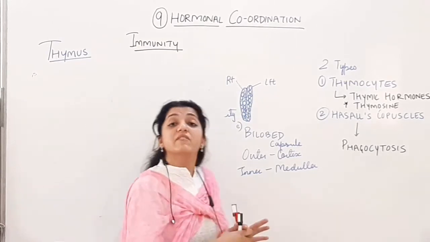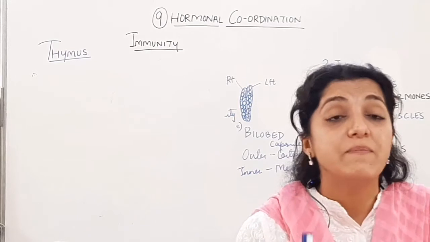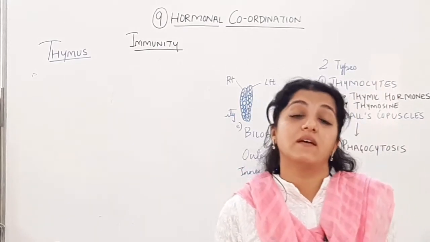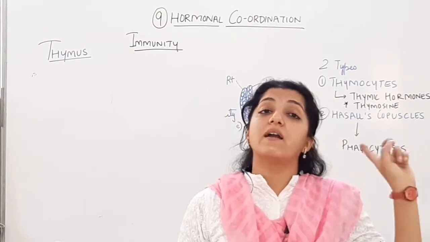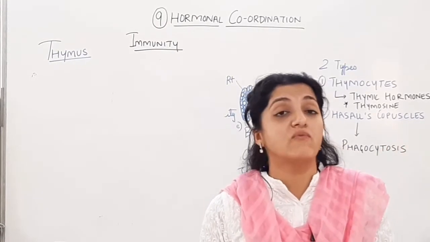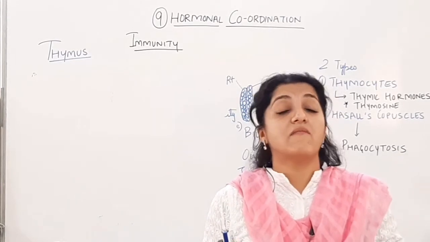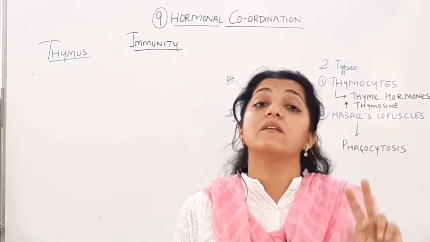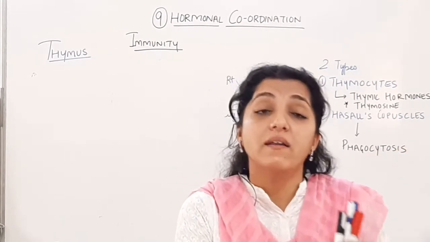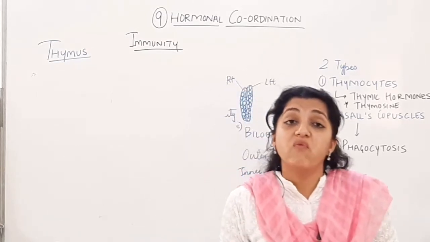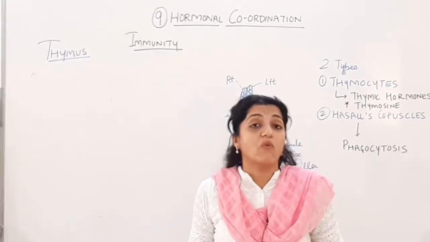Now you tell me which cells among the RBCs, WBCs and platelets play a role in the defense mechanism and immunity of the body. We have seen the function of RBCs: transport of respiratory gases, transport of nutrients and waste products to the cells and from the cells. We have seen the function of platelets: they are mainly involved in the clotting mechanism and coagulation. Whereas the WBCs are the cells which are mainly involved in the immunity and the defense mechanism of the body.